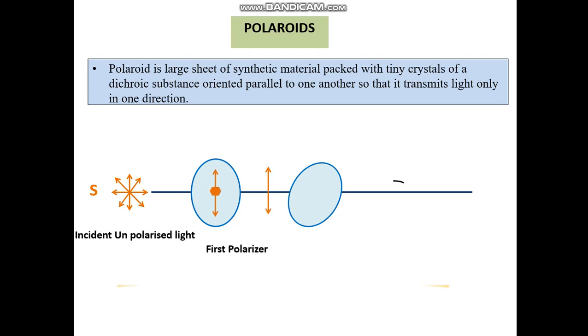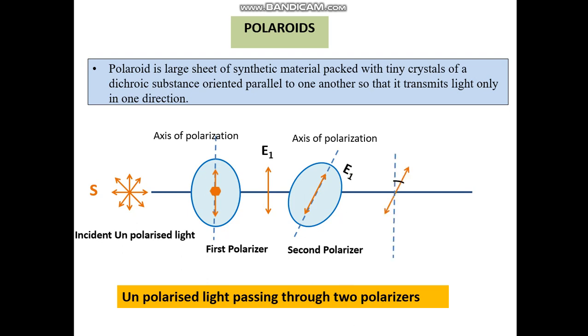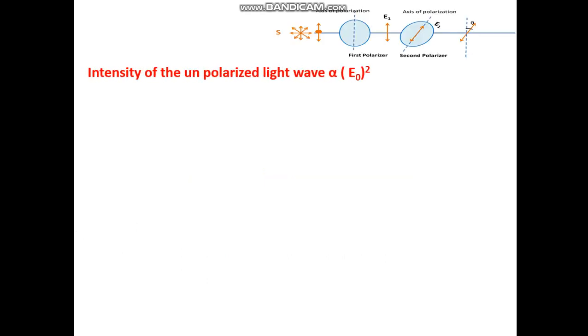So this is the unpolarized light, the first polarizer, the unpolarized light passing through two polarizers here. This is the second polarizer. This is the axis of polarization. The amplitude E1, the electric field vector is passing. The magnetic field vector is stopped. This is the axis of polarization. It passes like this at a certain angle. So that angle is theta. Now let us take the diagram again.